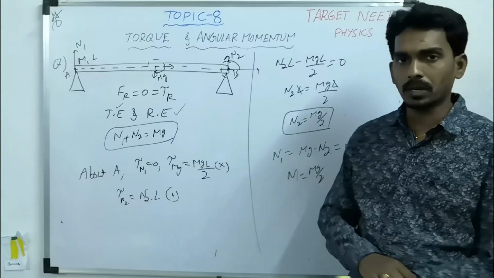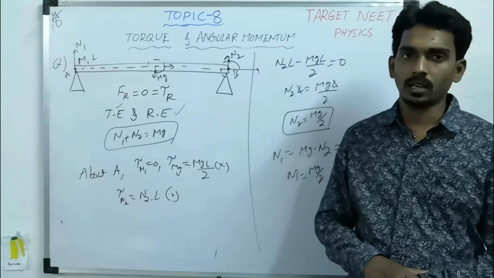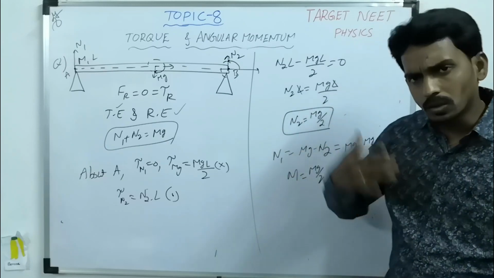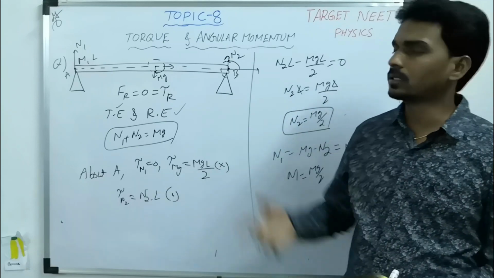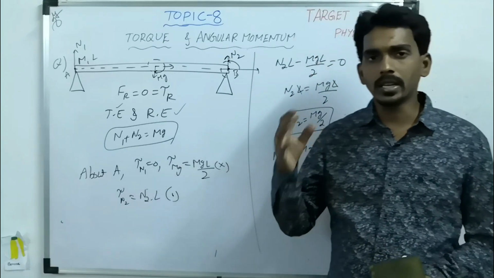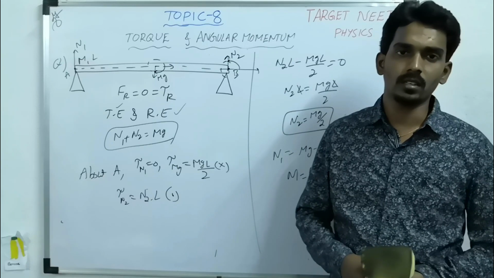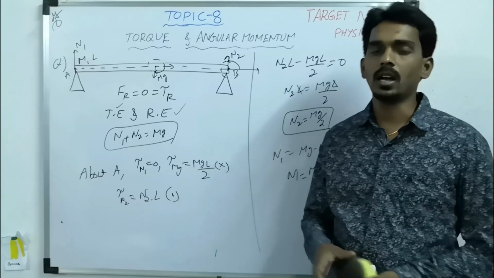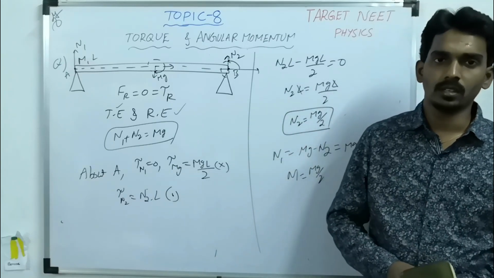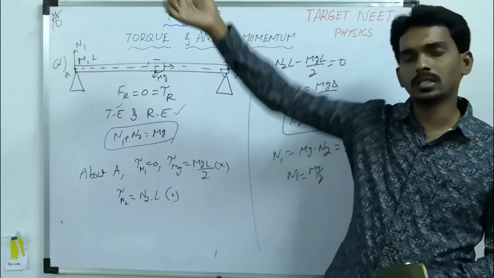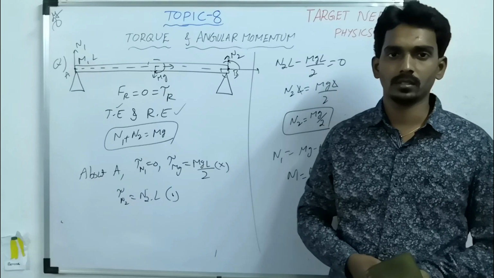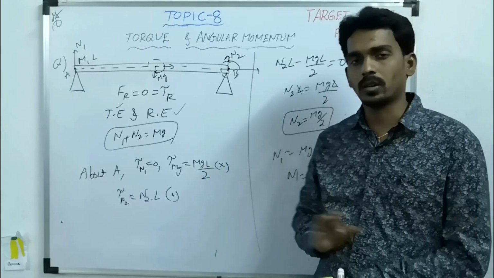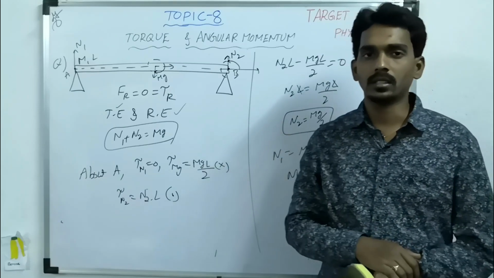If you have perfection in torque and angular momentum, then only you can solve questions related to rotation, because our next topic is rotation about a fixed axis. There also you will use the same concept. Not only here, in some other chapters also you will use the concept of torque. So that's why try to understand how to calculate torque.